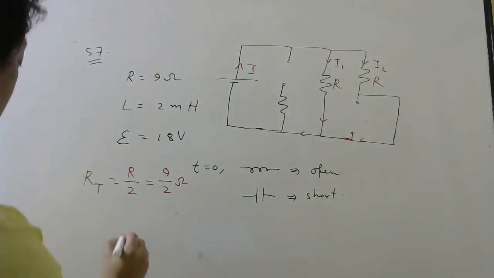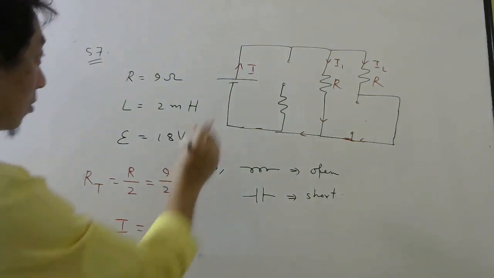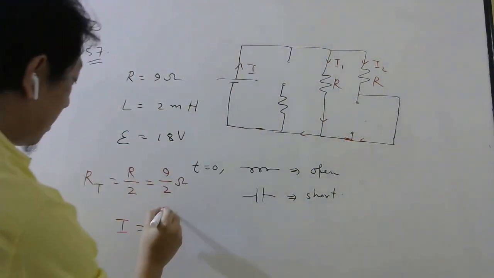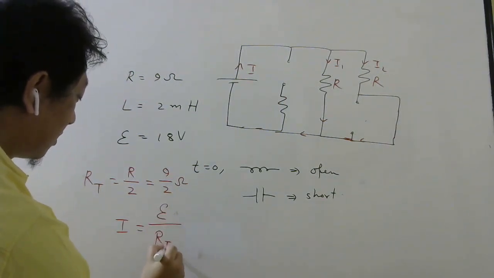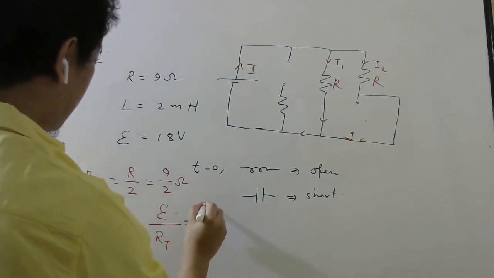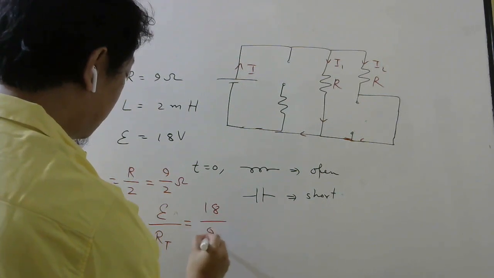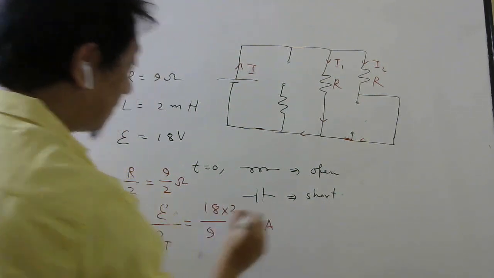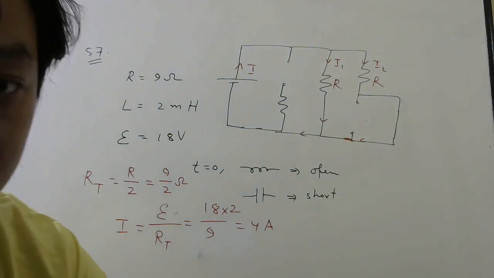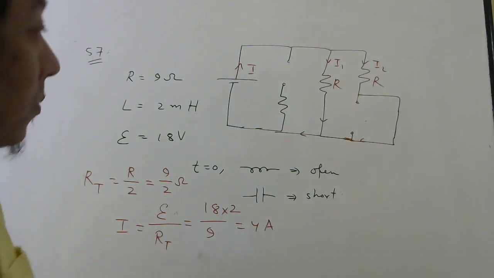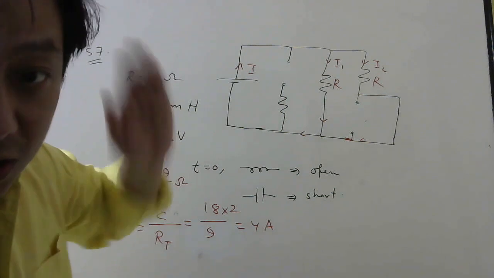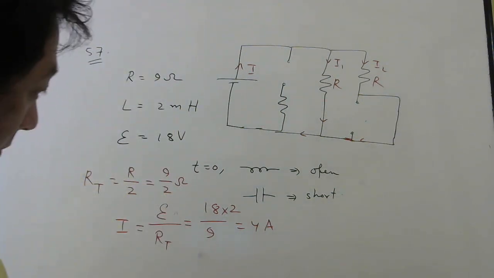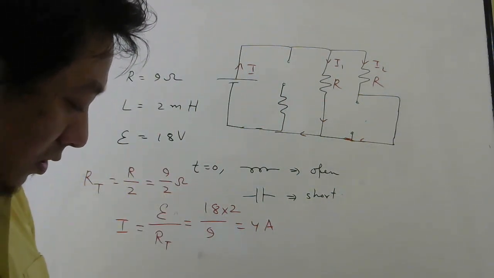Okay? So the current flowing through the battery, the main current, will be EMF by total resistance. EMF is 18, total resistance is 9 by 2, 2 will go up. So 4 ampere. So the current in the battery will be 4 ampere at that instant when you just close the switch. So 4 ampere, option D.